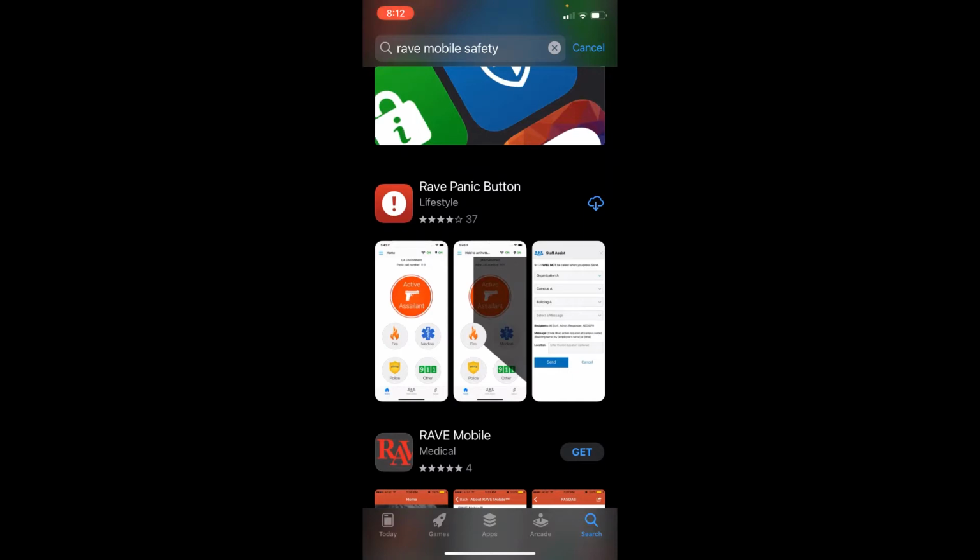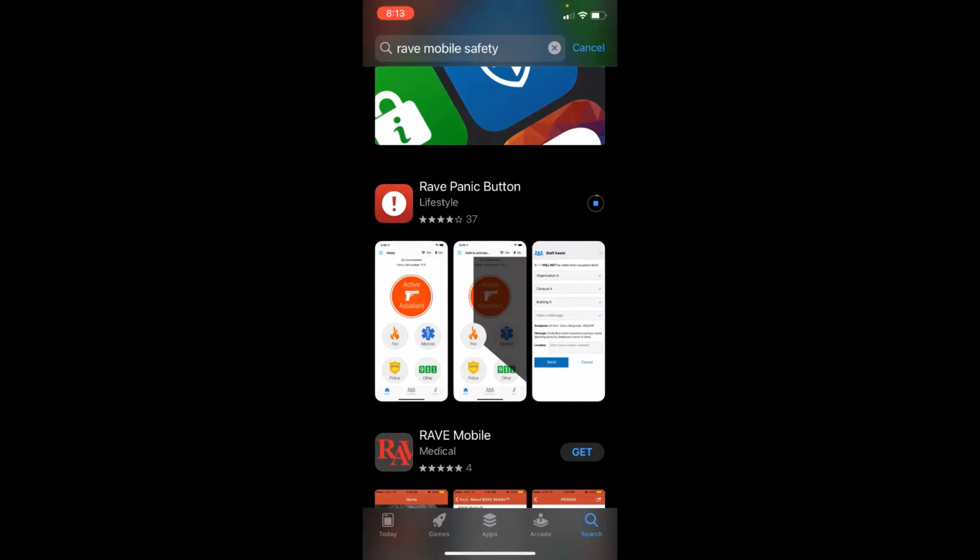Now, this app has already been downloaded and installed on this device before. However, if your phone has never been installed with this app, you'll notice that you don't have the option like I see here with a little cloud with an arrow. Yours will say the word GET, G-E-T. The app is completely free. There is no charge for you to install this app. In this case, I've already installed this app on this device once before, so I'm just going to reinstall it. And the installation is now beginning.